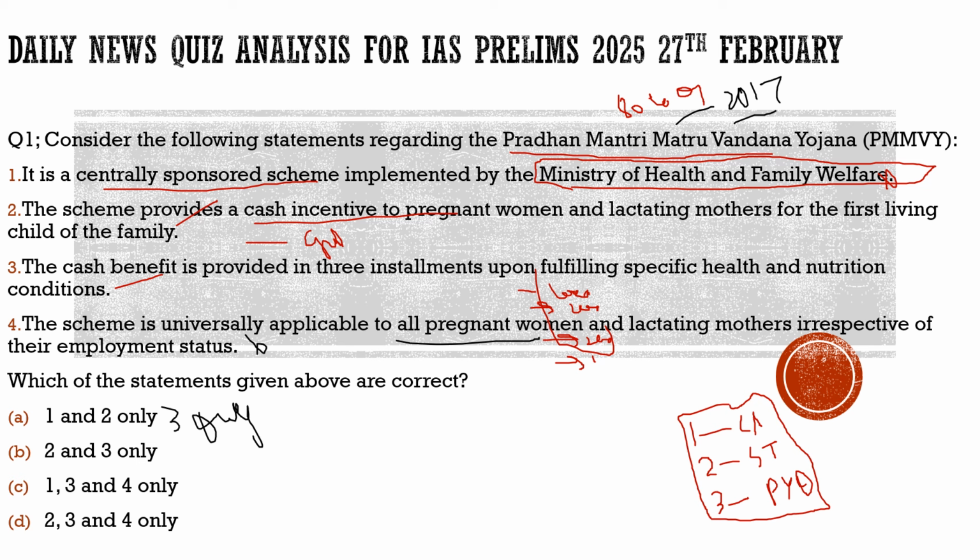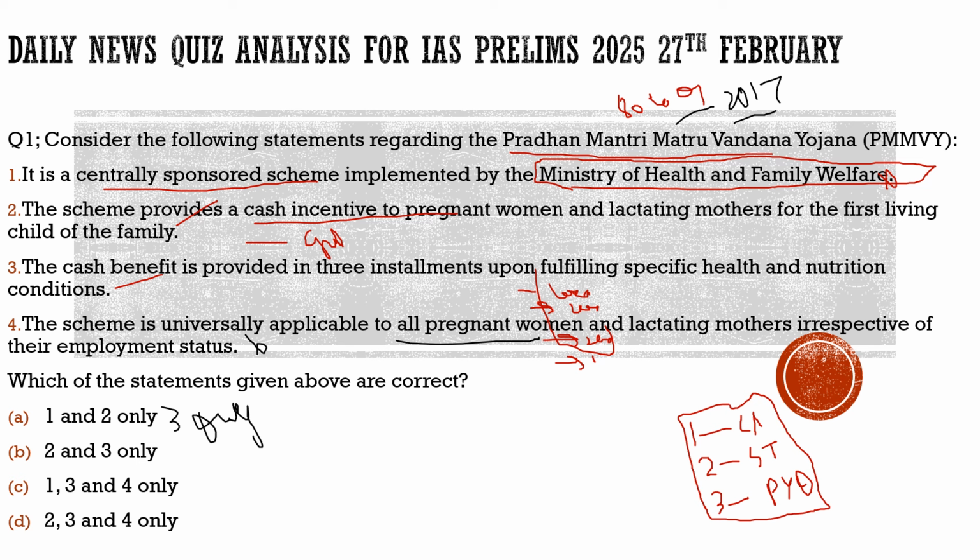And finally the 1000 is given through the scheme Janani Suraksha Yojana. This scheme provides the last 1000. But here, first, the criticism is of the direct benefit transfer. This is one of the major issues, that everybody is not included in it, because many people don't have the linked accounts. So it definitely impacts the implementation of the scheme. It impacts the targeted audience of the scheme. All the women are not included in it.